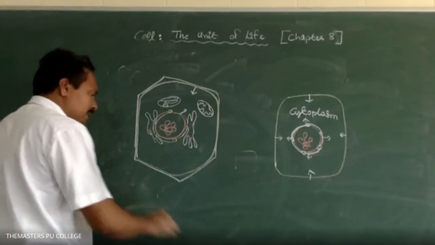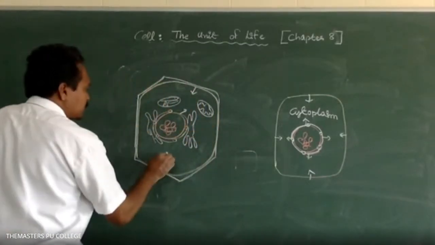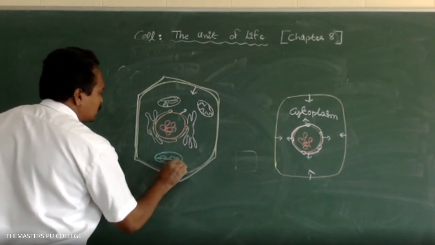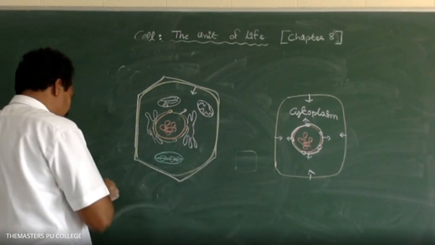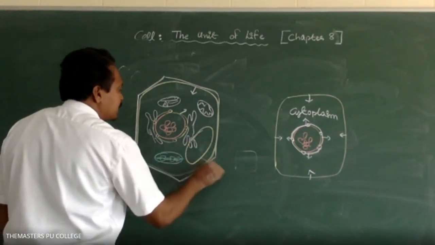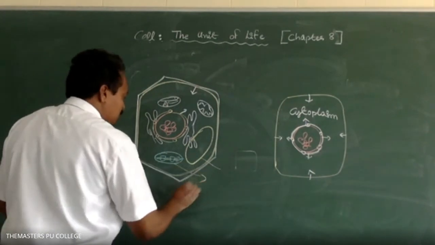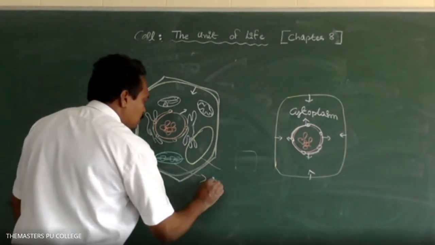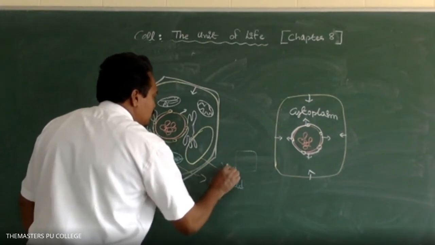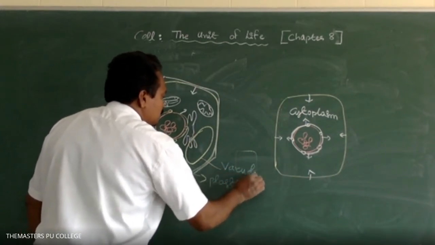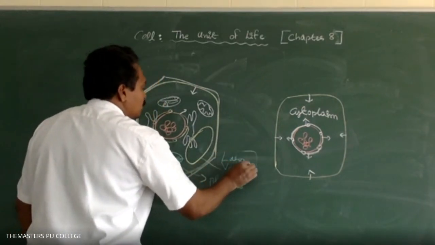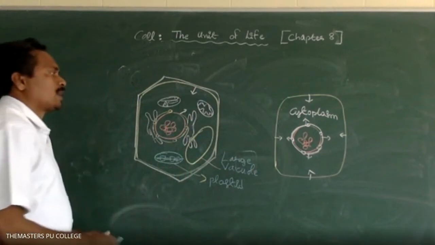In the plant cell, plastids are present, and also a large vacuole. So several cell organelles are present.